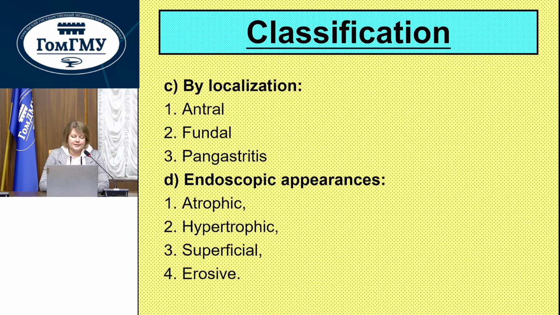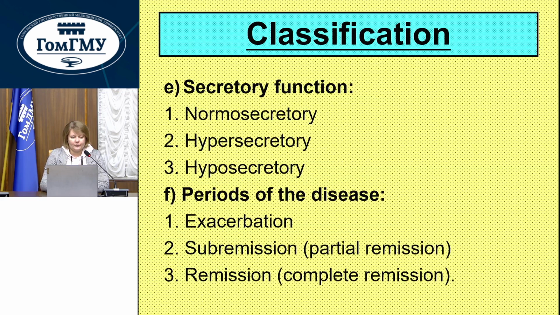Next, by localization: antral, fundal, and pangastric. Endoscopic appearance: atrophic, hypertrophic, superficial, erosive. And secretory function: normal secretion, hypersecretion, and hyposecretion.